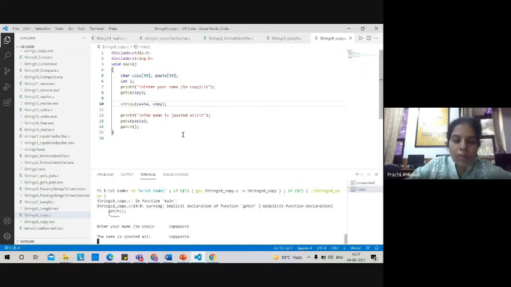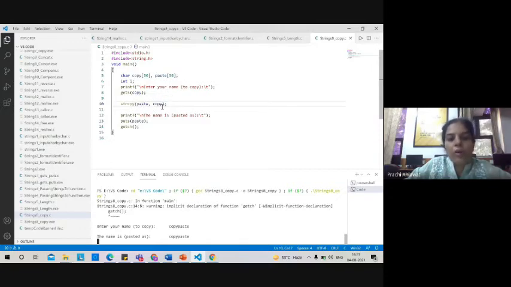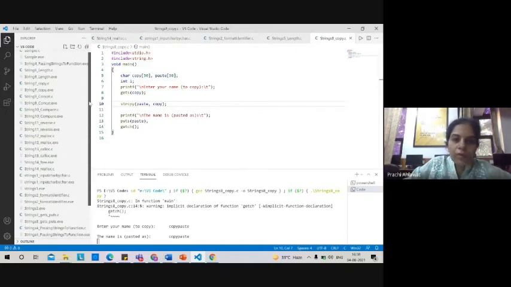So this is how you can see that we have copied the value from copy to paste. The only thing you need to take care of over here is that your destination should come first and your source should come later. So whenever you are copying from source to destination, this should be the sequence: destination and then source. This thing you need to take care of while using these functions. Okay, let's see a few more examples of string.